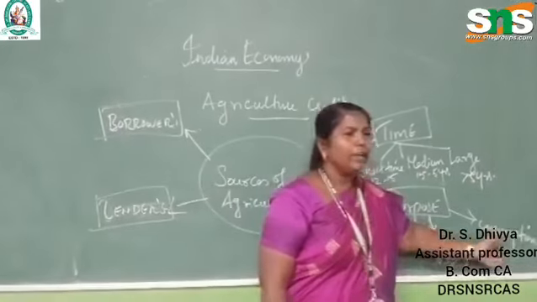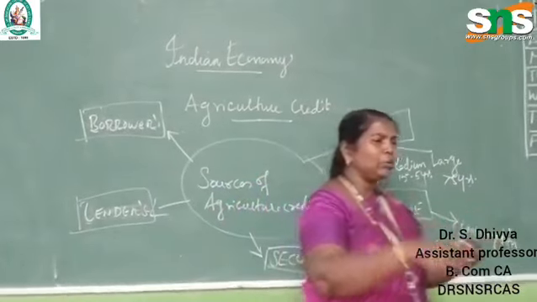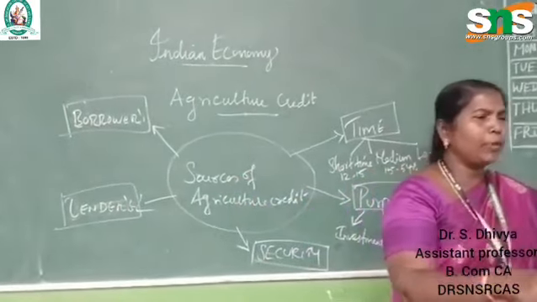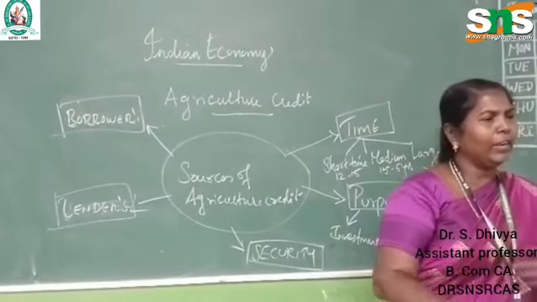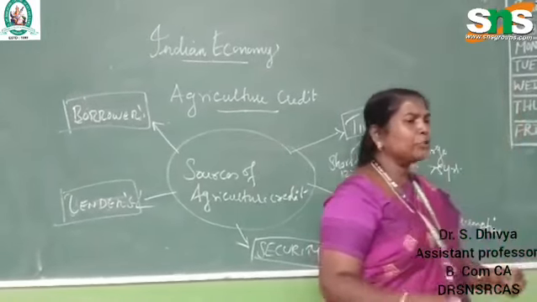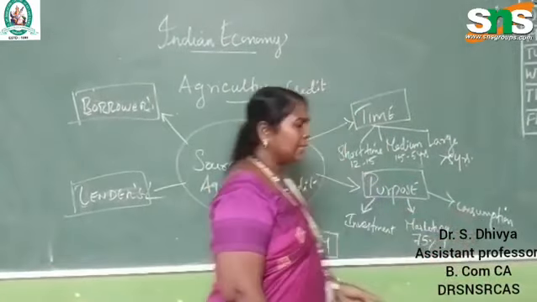And then consumption. We have to use it, right? So based on that, we have to use the fertilizer or pesticide properly. We have to give proper, regular cultivation. We have to give proper inputs to the crop. Then only we get maximum productivity. That is called the consumption.